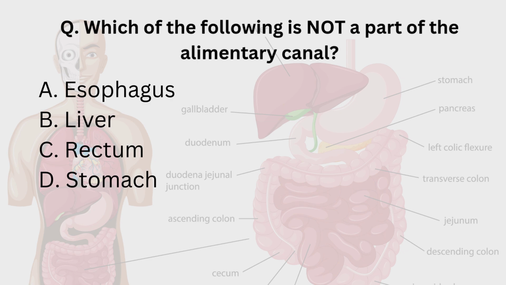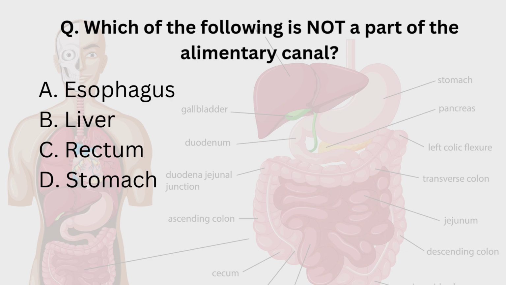As I told, alimentary canal starts from mouth to anus. Here they have given four options: esophagus, liver, rectum, stomach. Out of these, esophagus, rectum, stomach are the parts of alimentary canal. Liver is not the part of alimentary canal. Liver is an accessory gland which indirectly helps in digestion. Liver is an accessory gland which is the part of digestive system, not the part of alimentary canal.